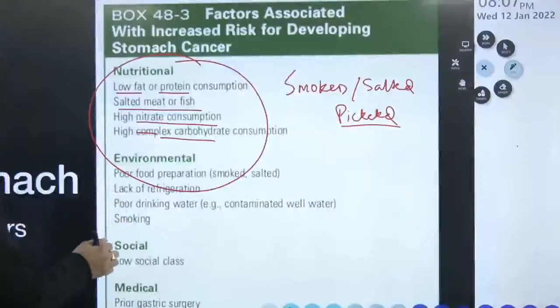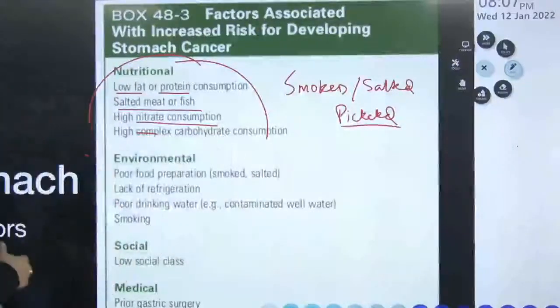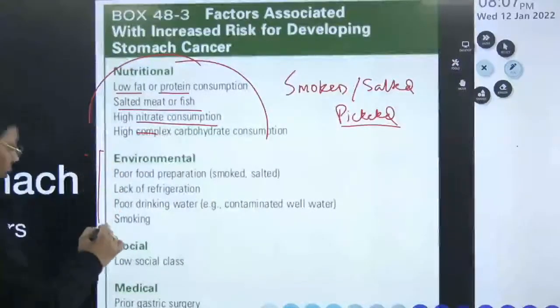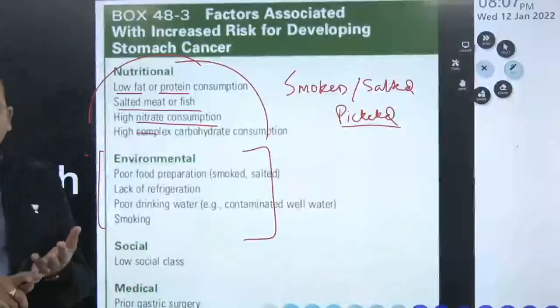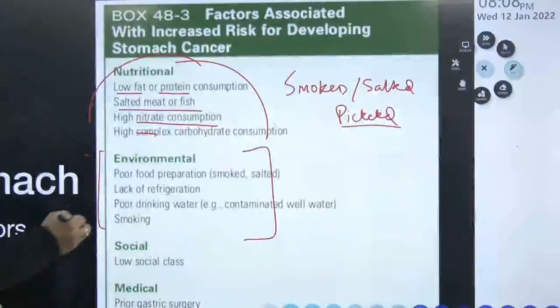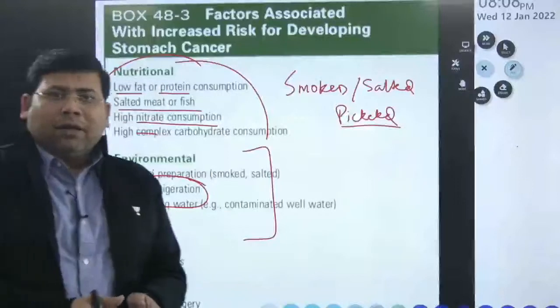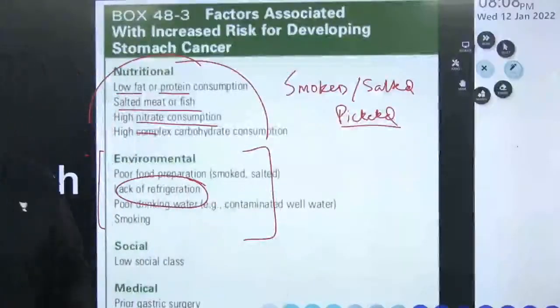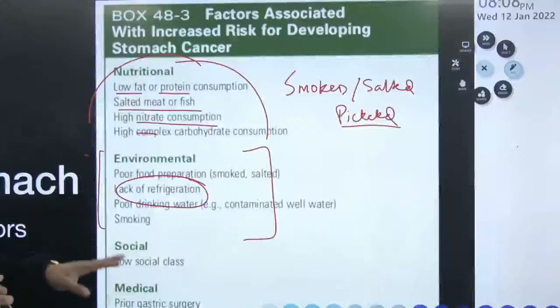Now when we talk about the environmental factors, let us discuss them. Again these are very important. What are the environmental factors? The smoking, alcohol, you can say lack of refrigeration. Do you know after refrigeration came into the market, the incidence of pickling went down, and therefore this is actually going to be protective now.